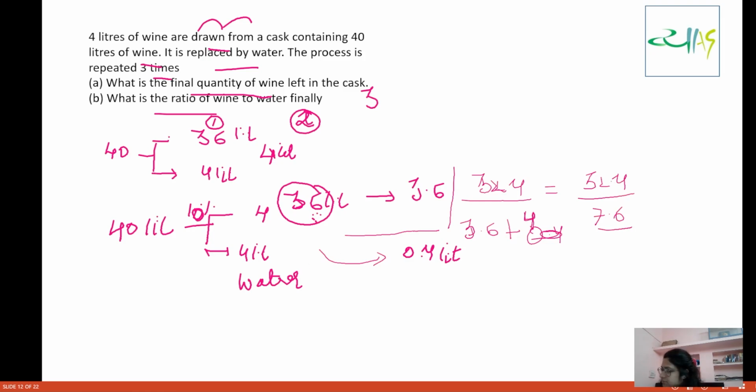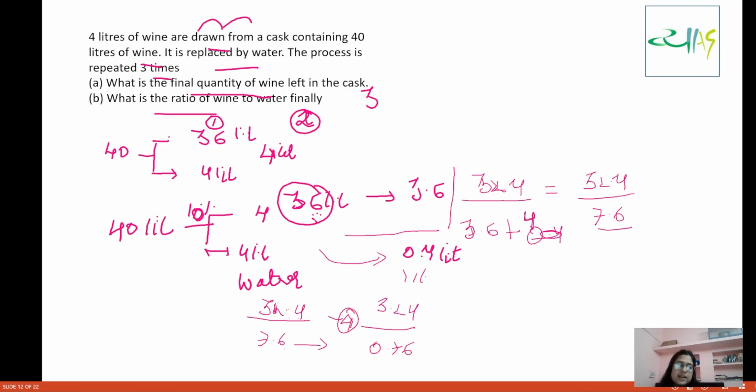Now what we are having here is 32.4 and 7.6 liters. Now again we have to withdraw 4 liters from here. So how much are you going to withdraw? 3.24, and how much will be withdrawn from the water? 0.76. You add this, you are going to get 4 liters. 10% from this and 10% from this.